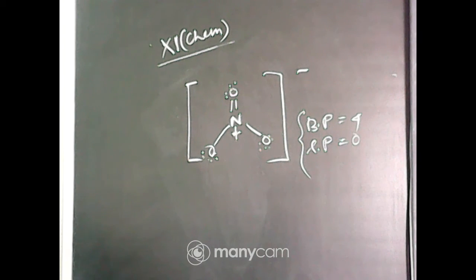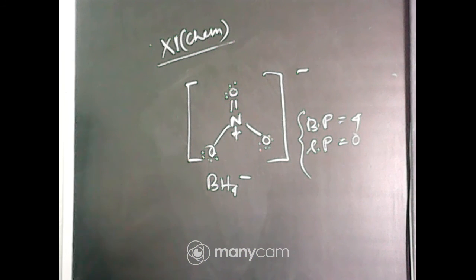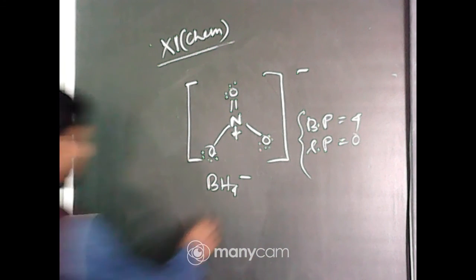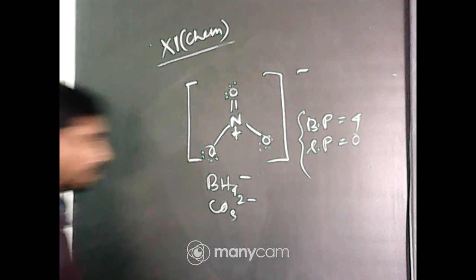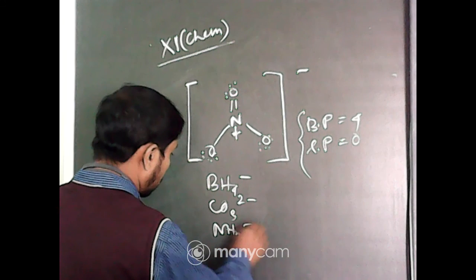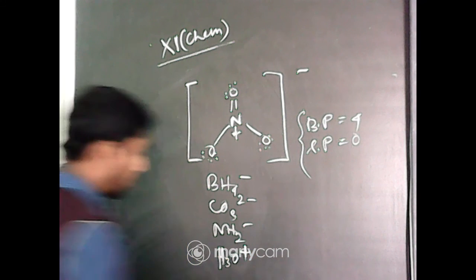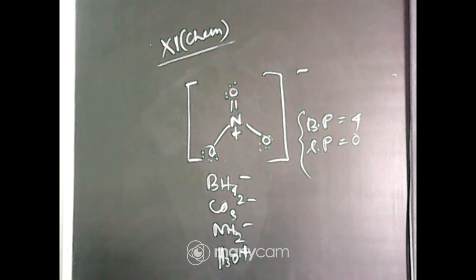Which of the following species does not have tetrahedral geometry? Again we have to use the rule. The options are: BH4 minus, CO3 2 minus, NH2 minus, H3O plus. Out of these four, which one does not have tetrahedral geometry?